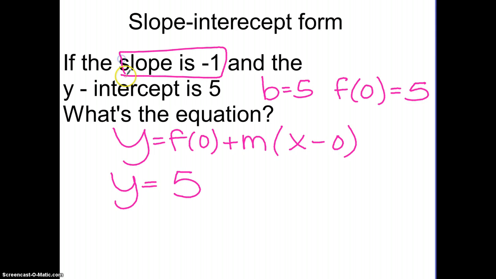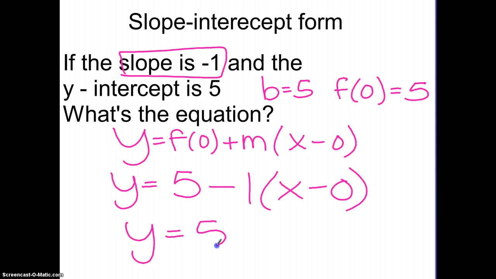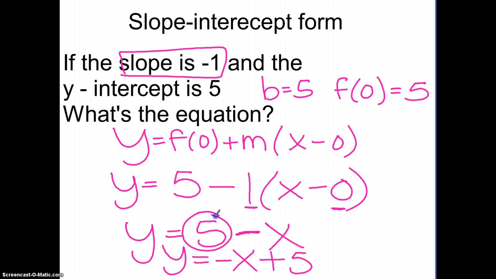The slope or the pattern, it's going down 1 every time, and then x minus 0, which is just the same as y equals 5 minus, and technically I don't even need to put the 1, and I don't need to put the 0, so I can just put minus x. Again, this is the same as if I wrote y equals and I switch them around and I put negative x plus 5. Because here the 5 is positive, here it's positive, here the x is negative, here it's negative. So it doesn't matter which way you write it, 5 minus x or negative x plus 5. They're the same thing.